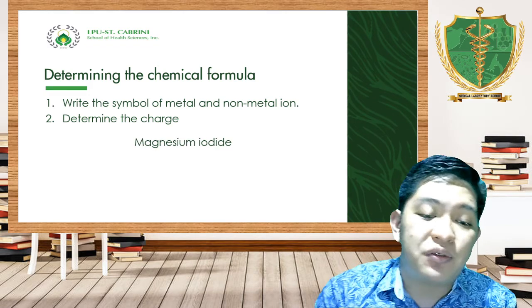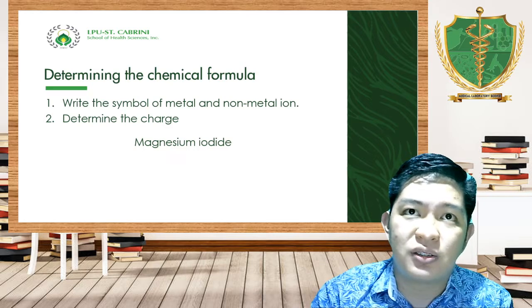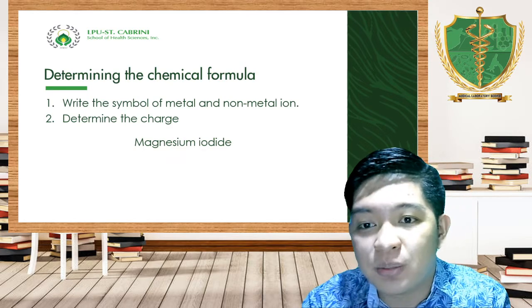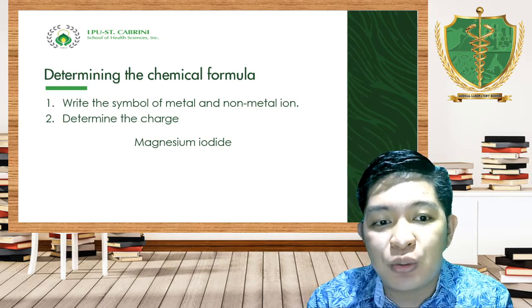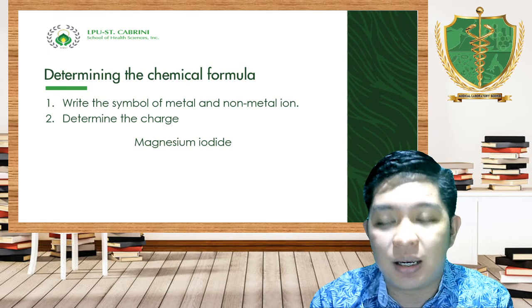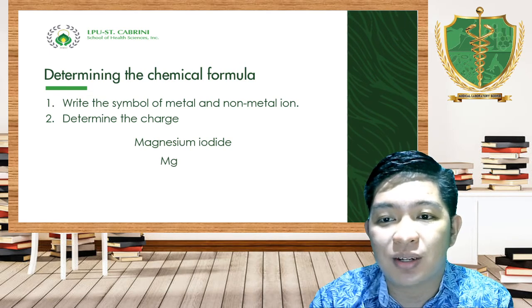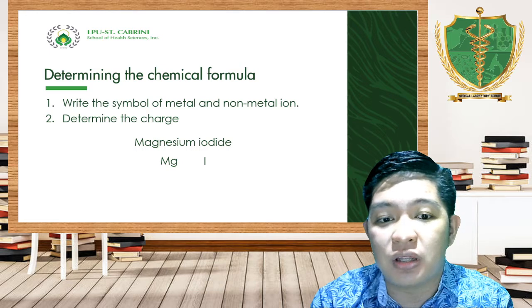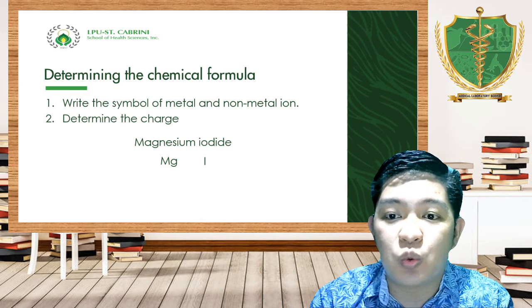Let's say for example, we have magnesium iodide. How are we going to take note of the chemical formula of magnesium iodide? You have to write the metal and non-metal ion. Magnesium, Mg. Iodide, I. And the next thing that you have to do is to take note of the charge. Magnesium belongs to group 2A.